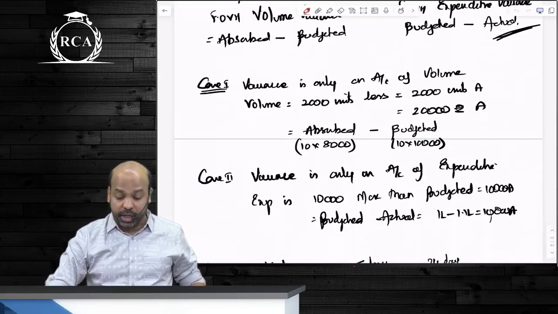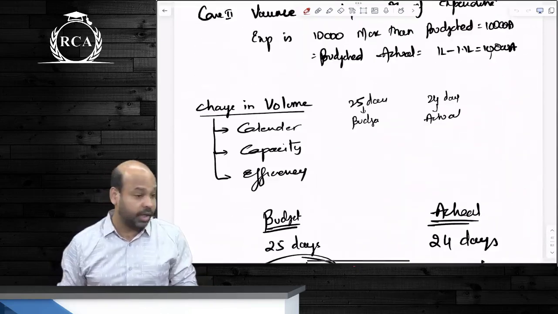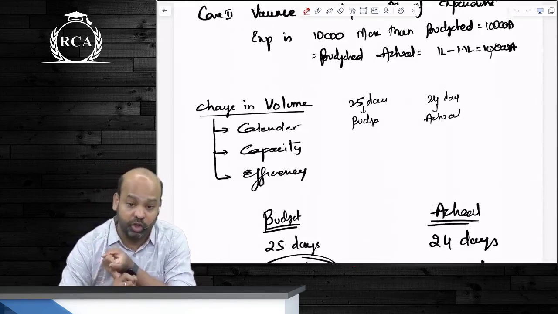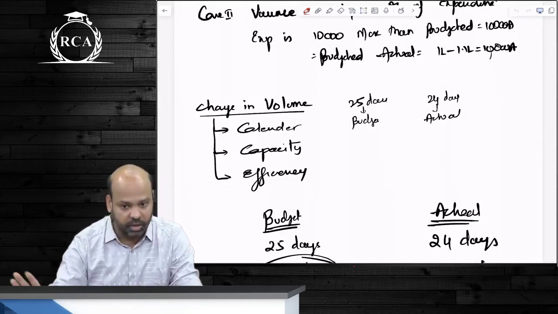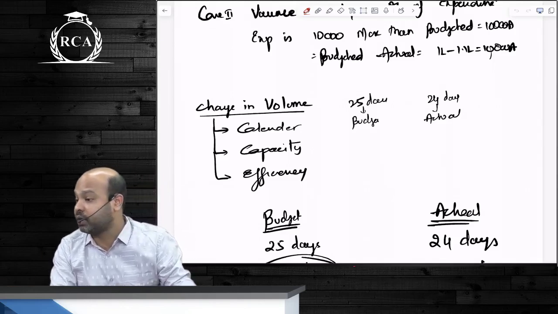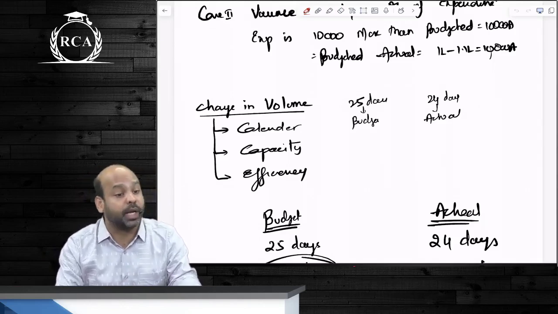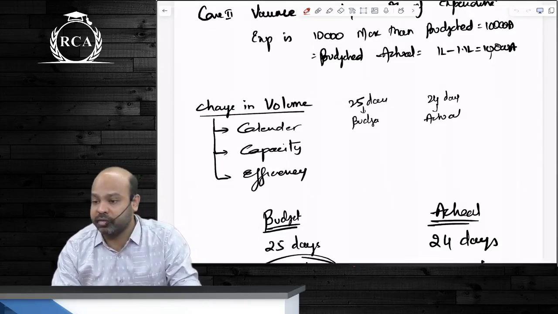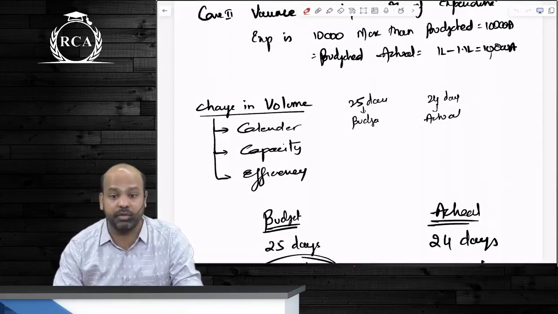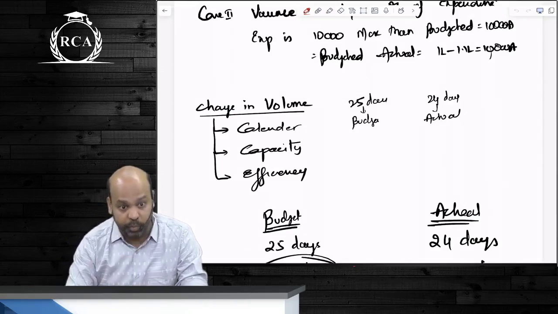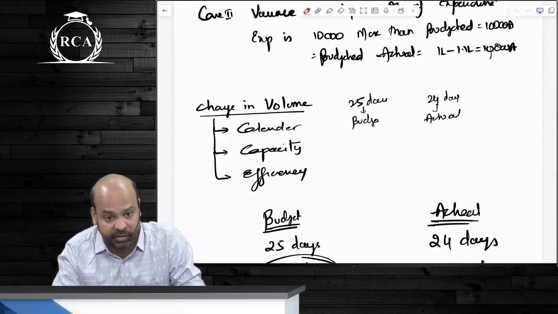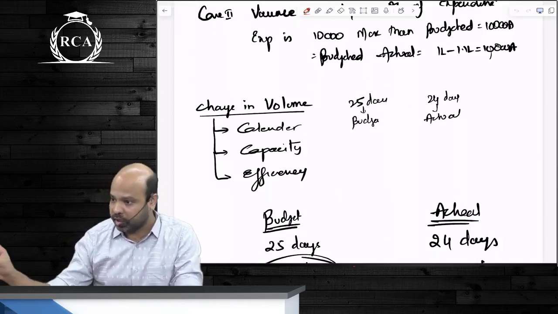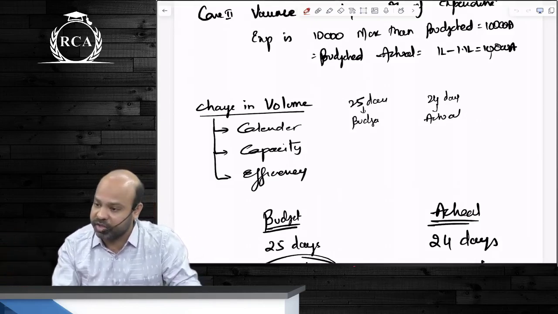Then, beta, we did what can cause a change in volume. I said there are three reasons. First is you are not working for the same number of working days. Second is you are not utilizing your capacities. Third one is efficiency. Instead of working for 25 days in a month, if I work for 24 days, will my output be less or more? This will be adverse, yes or no? Instead of working for 8 hours every day, in those 24 days also, what if I work for 7 hours only? Again, the output should reduce because we are not utilizing our capacities. In those 7 hours also, the work that you perform was equal to the work of 1 hour. Then it is efficiency variance.